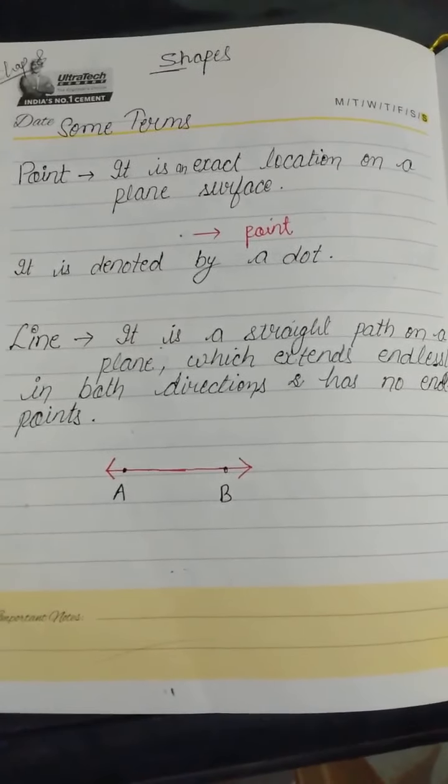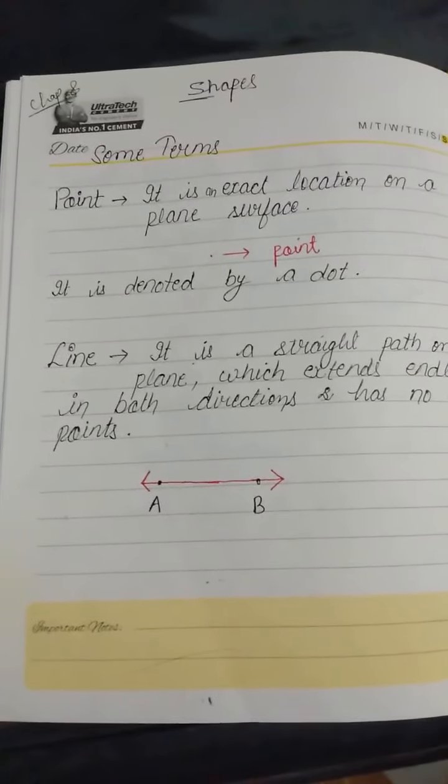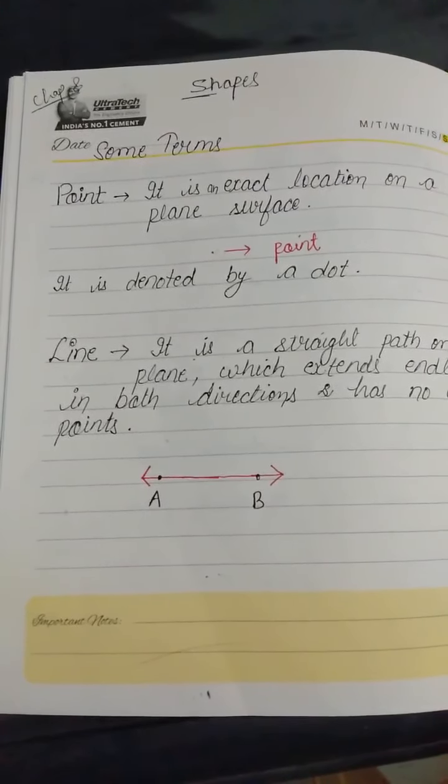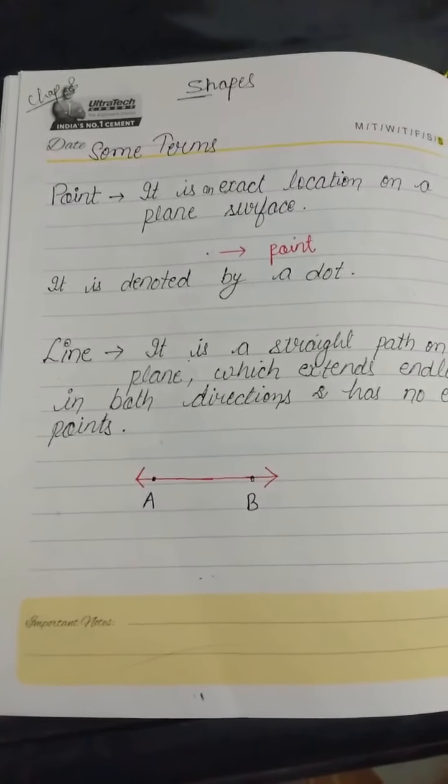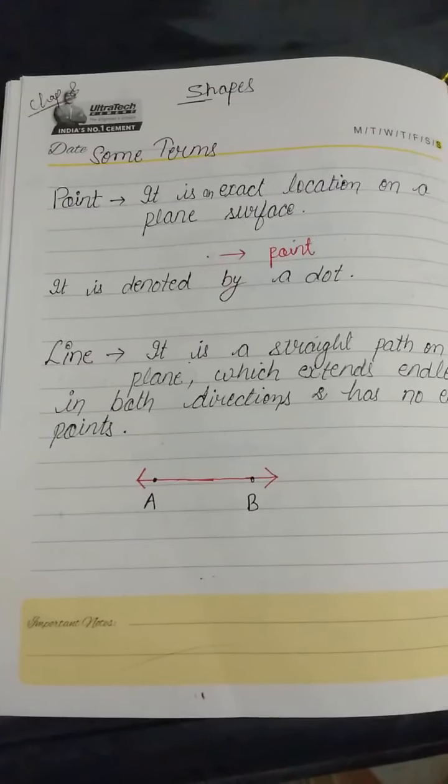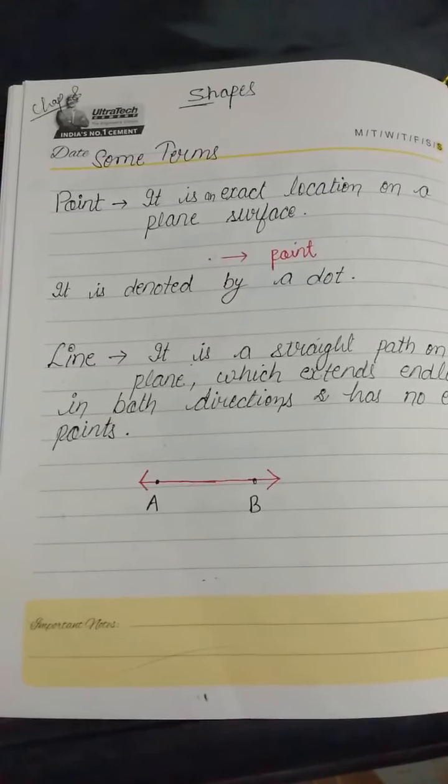For example, we can also consider a railway track that extends in both directions. So we can say that is also a line.